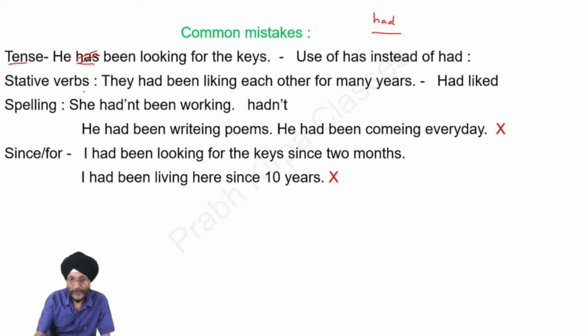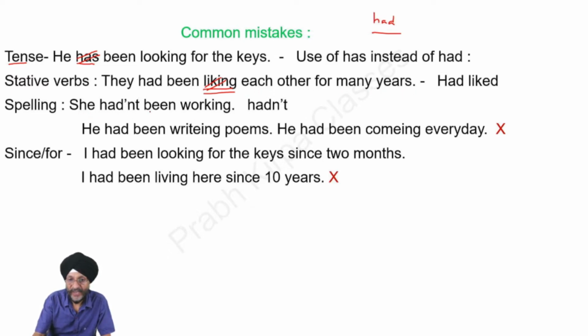As already told, we do not use stative verbs in this sentence. They had been liking each other, so this sentence is wrong. We cannot use it in continuous form. Instead, we can write it like they had liked each other for many years.